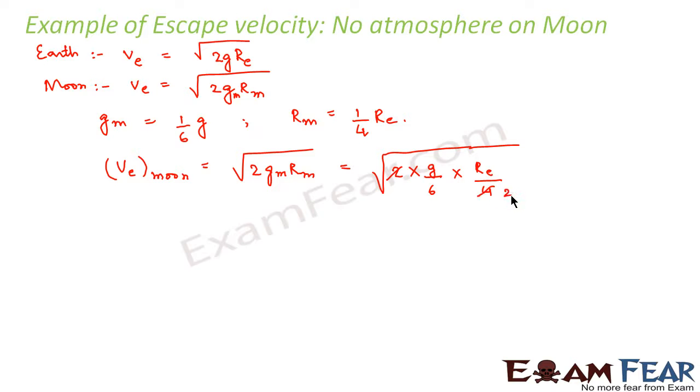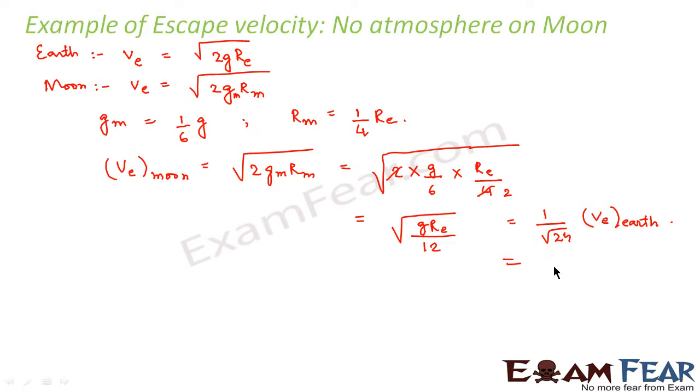So this is equal to root over gRE divided by 12, which is equal to 1 by root 24 of the escape velocity of Earth.